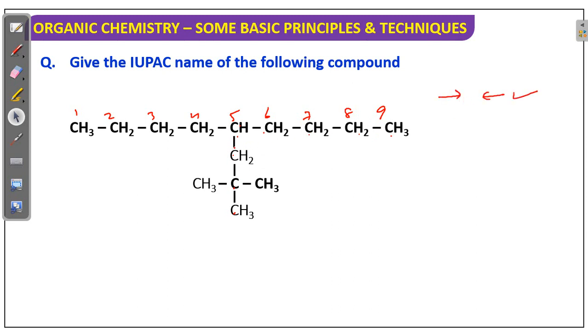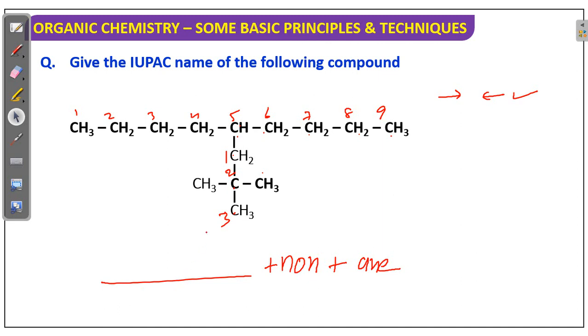So the 5th position. Now substituent numbering: if I take 3 here, 3 here also. I am taking like this. Now first I am writing nonane, the word root plus all single bonds, ane.